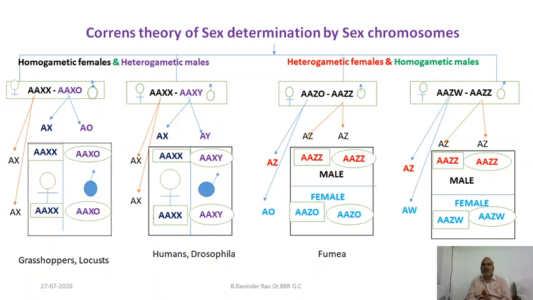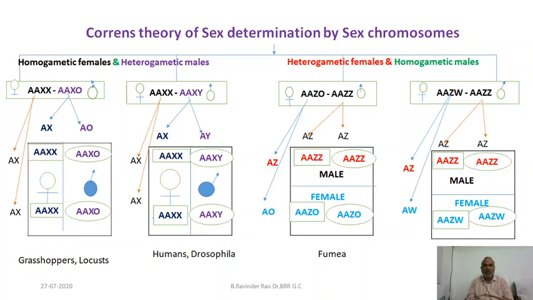So this is also known as heterogametic sex determination. Parents are of two types. One parent is homogametic, because he or she produces a similar type of gametes with reference to allosomes, and the other parent is heterogametic. The gametes are different with reference to the sex chromosomes. So, the homogametic parent never determines the sex of the embryo, but the heterogametic parent will determine the sex of the embryo.